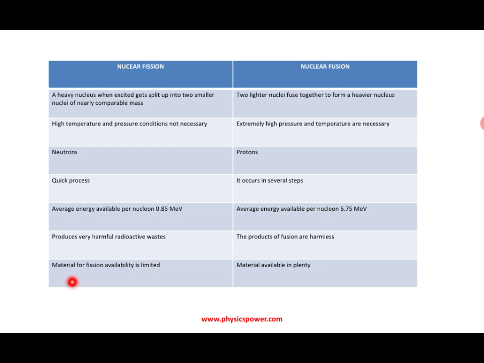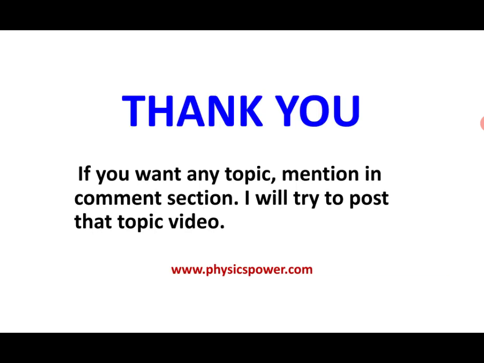Next, to initiate nuclear fusion reactions we need material. That material, hydrogen, is available in plenty on the Earth's surface, but the material for fission is not. Heavy nuclei are rare elements, but for fusion there is hydrogen gas and plenty of availability of lighter nuclei. So that is why the availability of material is too high for nuclear fusion.